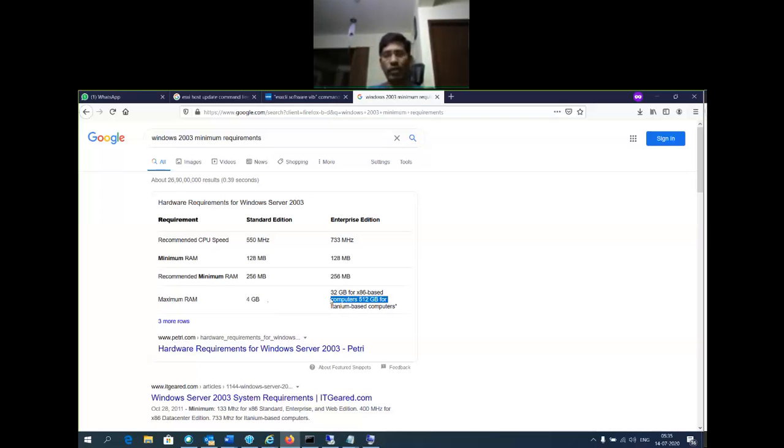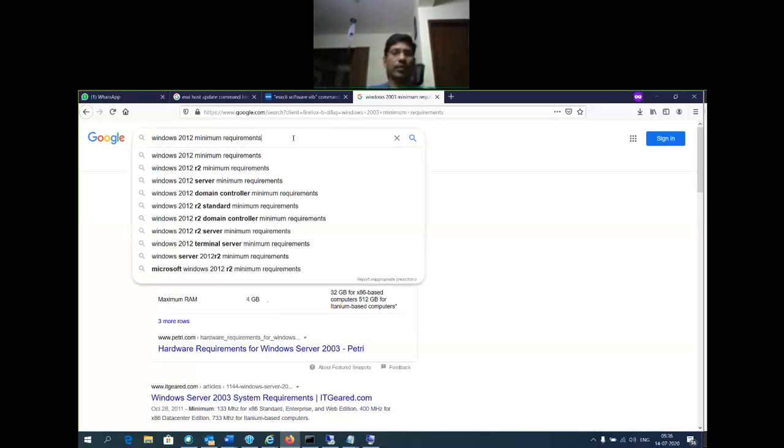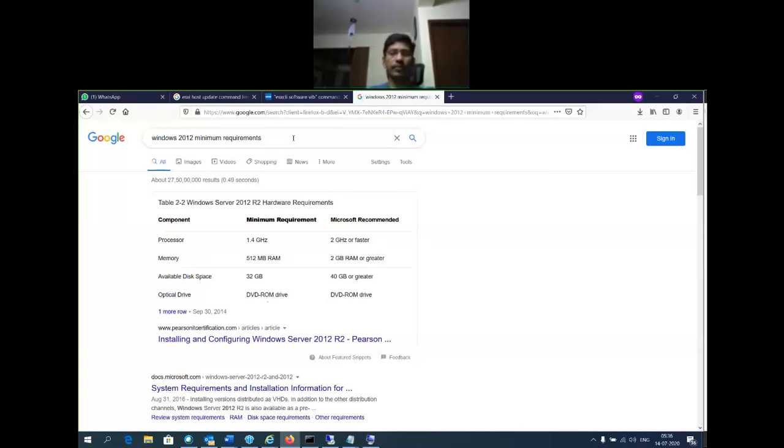So I need to find out the 2012 minimum requirements. See, what disk space is required? This minimum requirement is for the operating system. To install the SQL database, the SQL application is going to consume some more space. We need to consider all these parameters. What are the OS requirements? What are the application requirements? According to that, we need to choose a server. Is it clear?